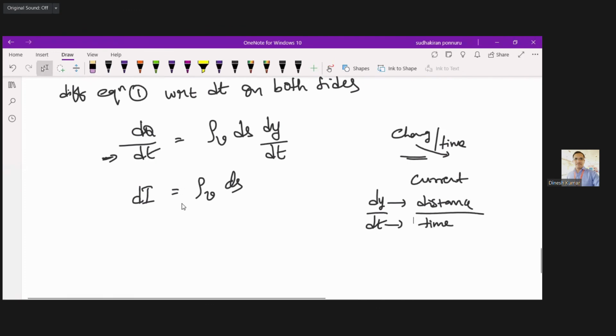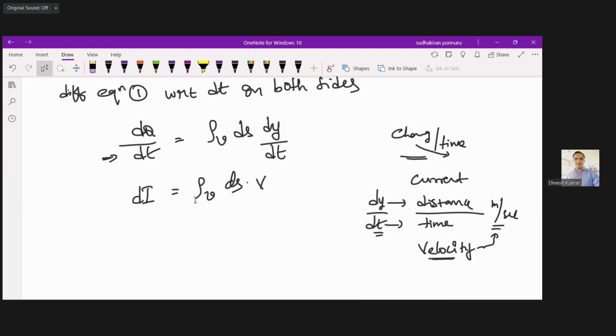Distance per time is velocity, meters per second. So dy by dt is velocity, capital V. So di is equal to rho v ds into V.